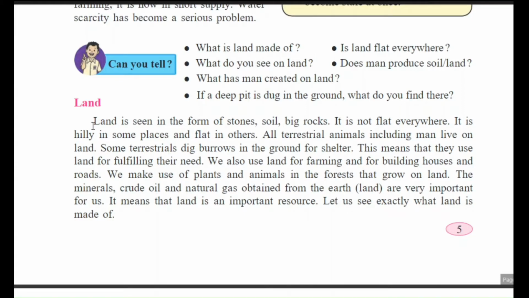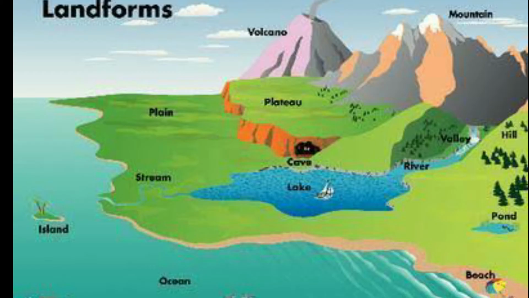Our first lesson is on natural resources. We already completed air as a natural resource and water as a natural resource. The last natural resource in our lesson is the land. Land is seen in the form of stones, soil, and big rocks. It is not flat everywhere.